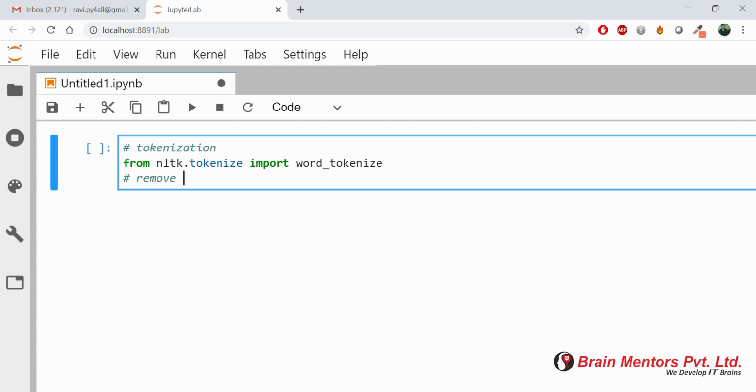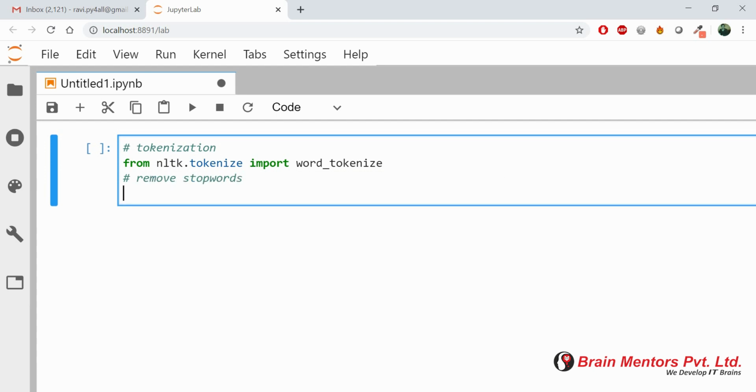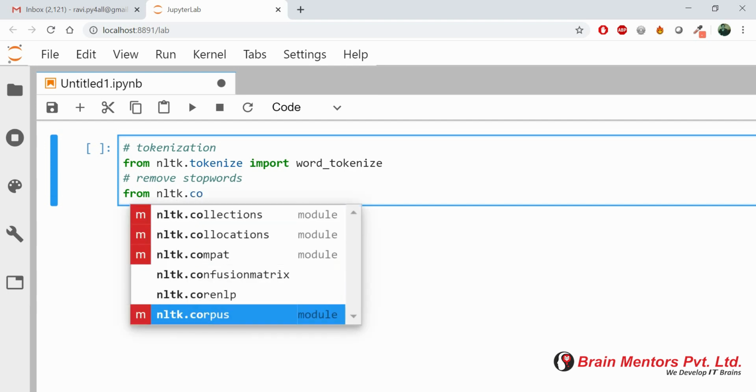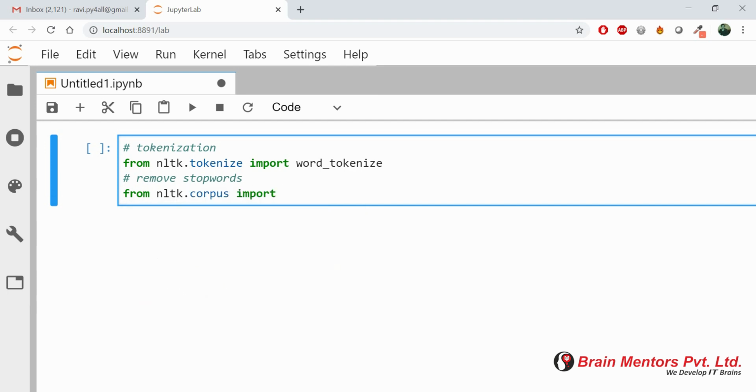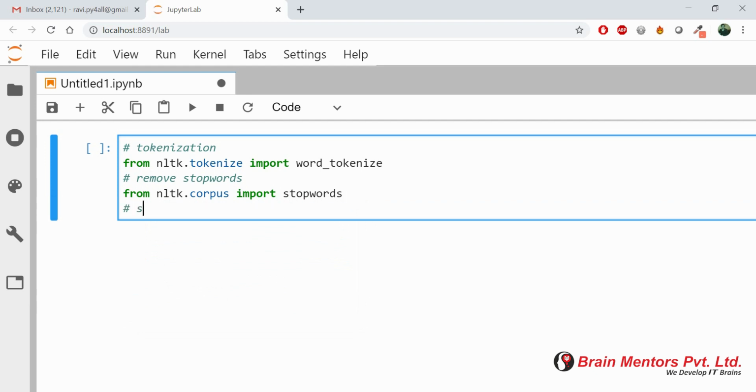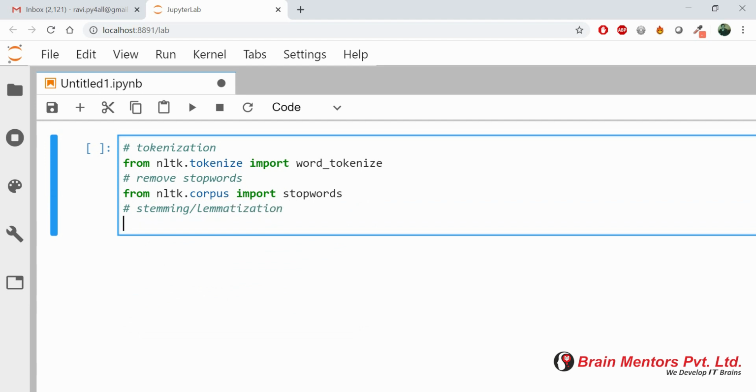After that, we have to import the package for removal of stop words. NLTK has a corpus package which contains a stopwords library. And in that stopwords library, there are stop words for each and every language like Hindi, English, whatever language you are using. After that, we'll import the packages for stemming and lemmatization.